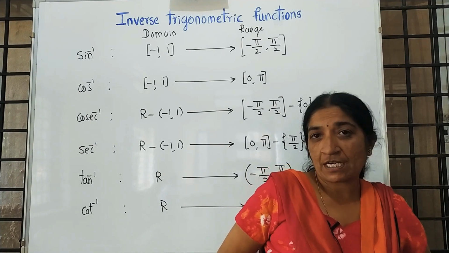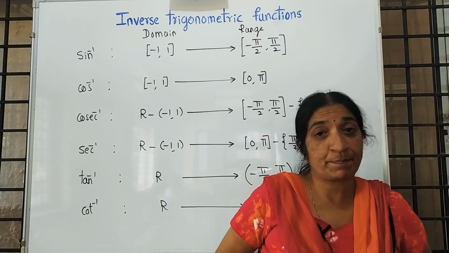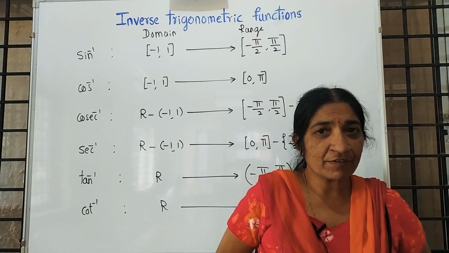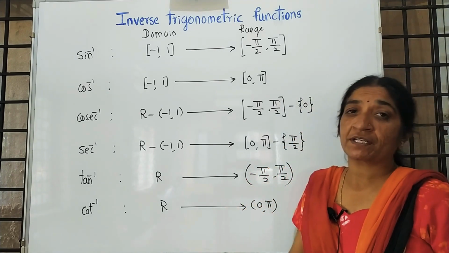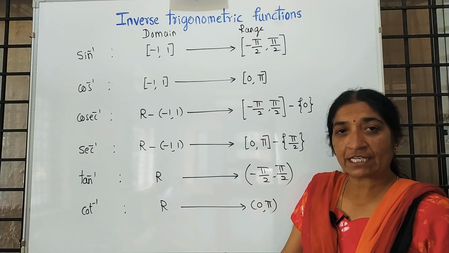So in today's class, I will discuss chapter wise weightage and the expected questions in each and every part. So let us start with the chapter inverse trigonometric functions. The weightage of this chapter is only 3 marks.